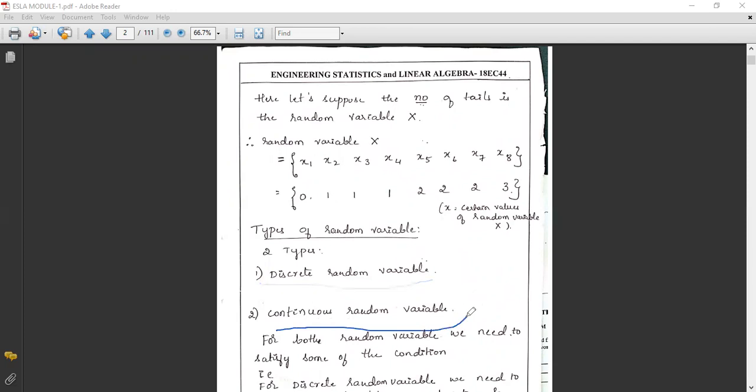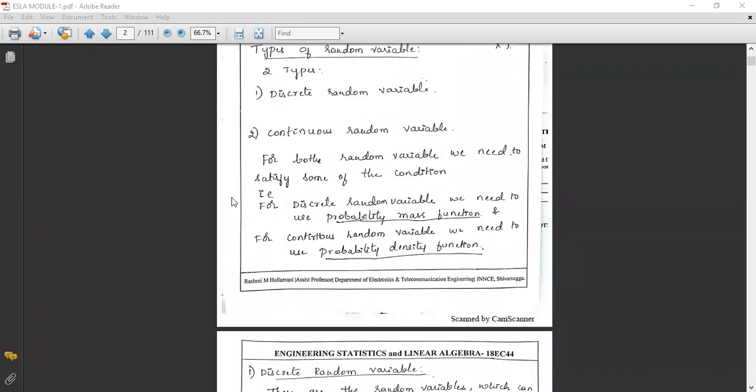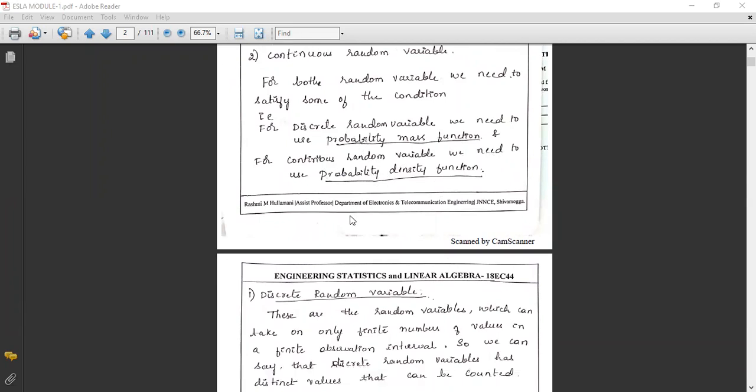And the second one is continuous random variable. For both random variables, we need to satisfy some conditions. For a discrete random variable, we need to use the probability mass function. What is PMF? We are going to study it further. For a continuous random variable, we need to use the probability density function.